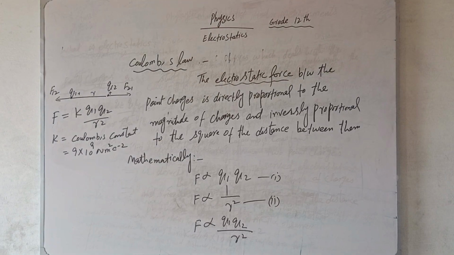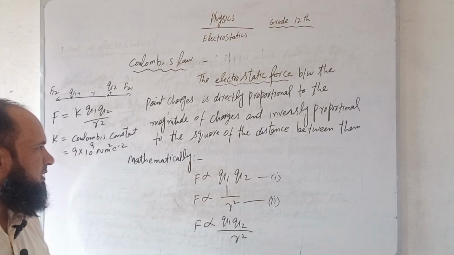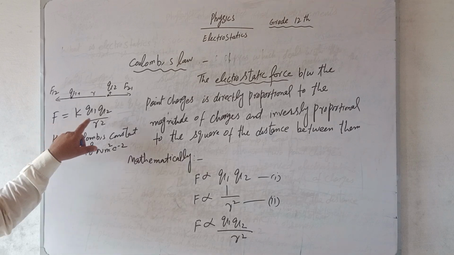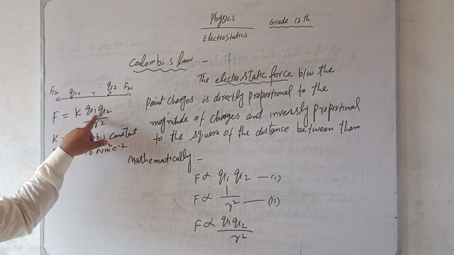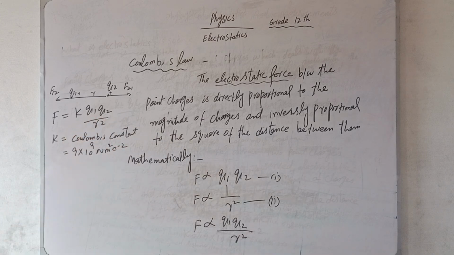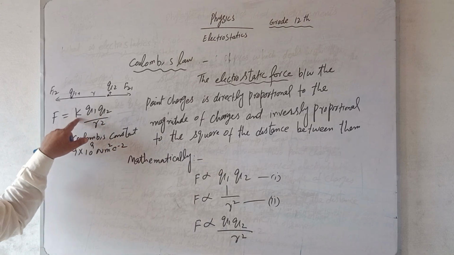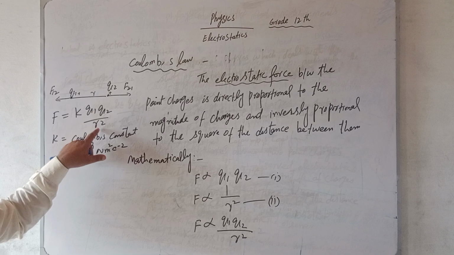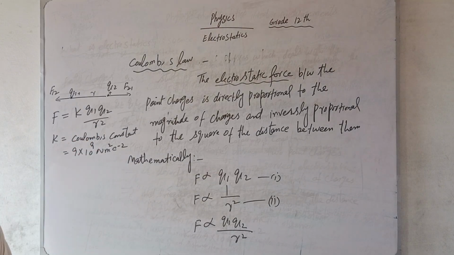Dear students, one thing should be in your mind: this force depends upon the charges Q1, Q2 and the value of K. K depends upon the system of units in which F, Q and R are measured.